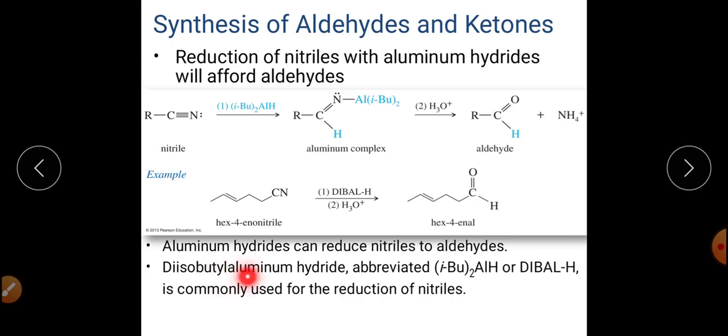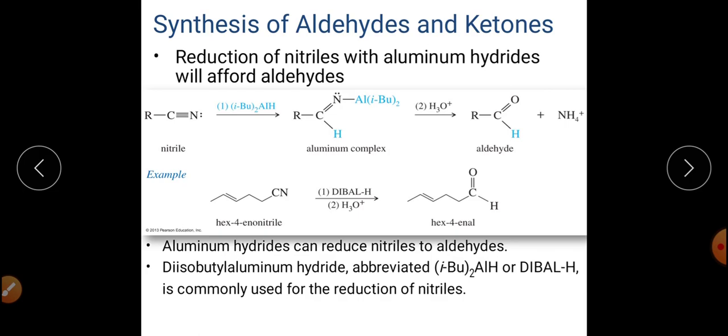We are using diisobutyl aluminium hydride, and the reason is that this is basically a selective reducing agent which has only one hydride, and this hydride will be migrated to this carbon, and then it will get converted into an aluminium complex, and finally this aluminium complex on hydrolysis will get converted into the aldehyde.